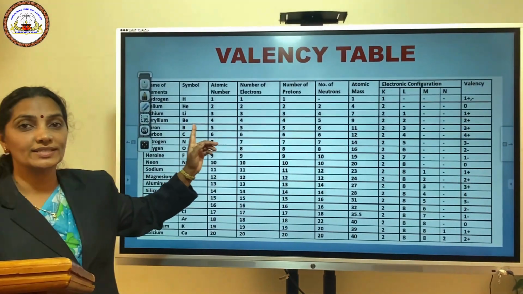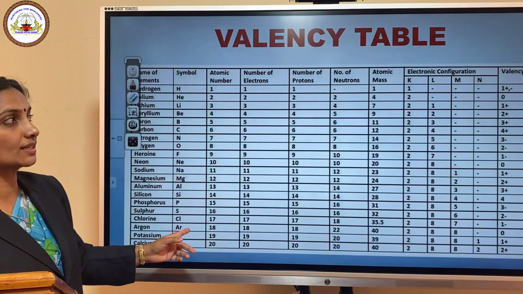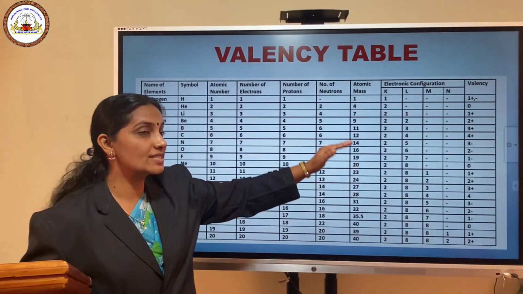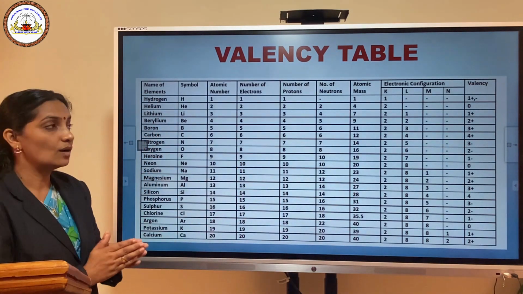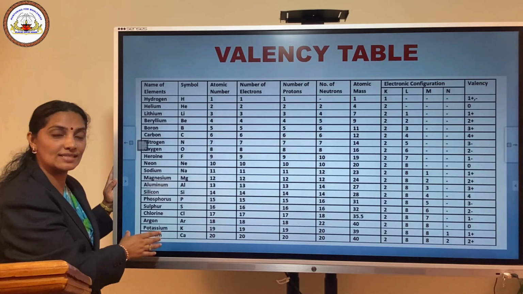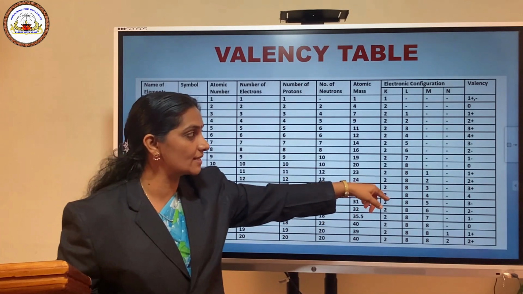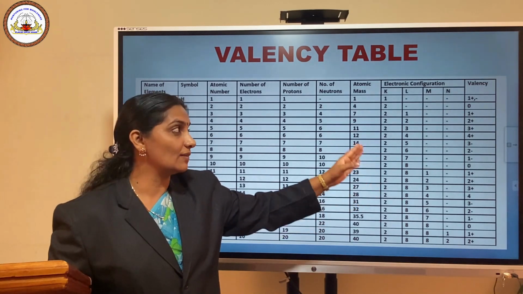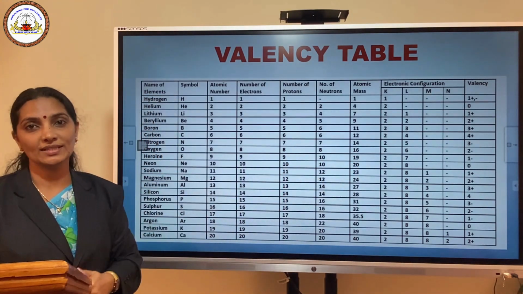Here, we have a table that contains valency. The atomic numbers of the first 20 elements are given here, also their atomic masses. In the last column, the valency of all these 20 elements is given. Go through this table and study all the first 20 elements in the correct order, that is, based on their atomic number. You can ignore the positive signs given in that last column. Just remember the numbers, because the valency is very important. If we know the valency, we can easily write the chemical formulae of different compounds.